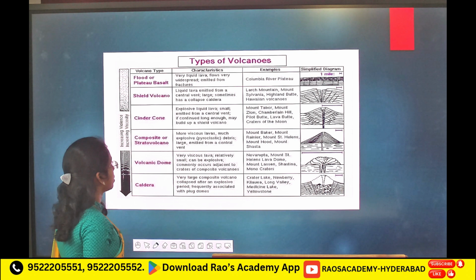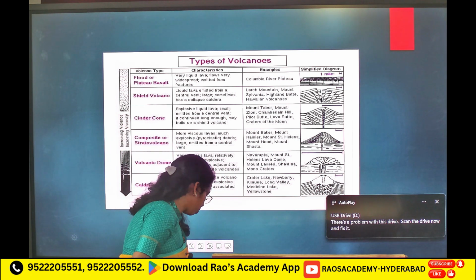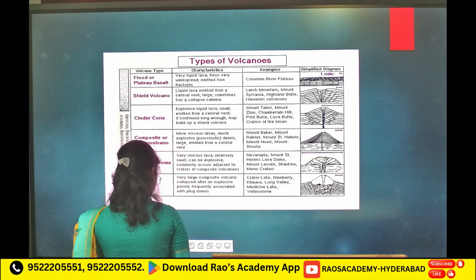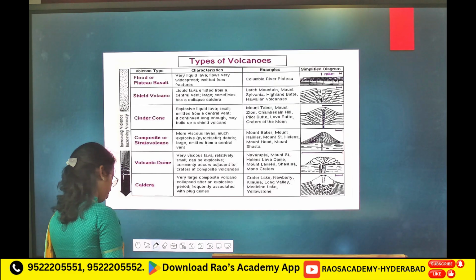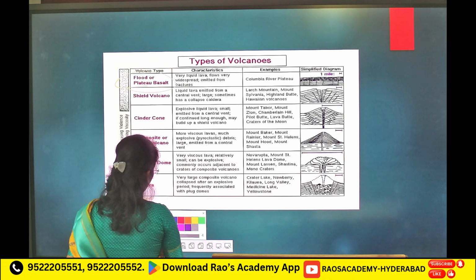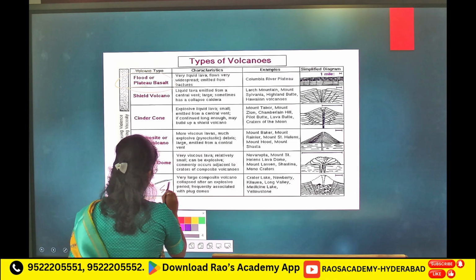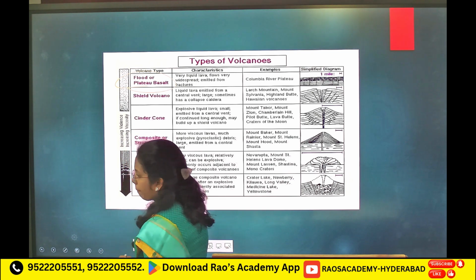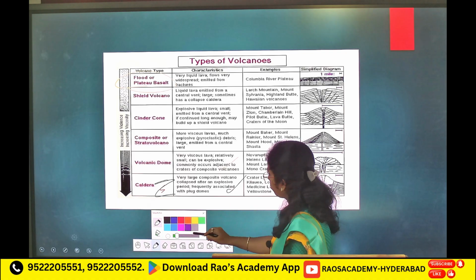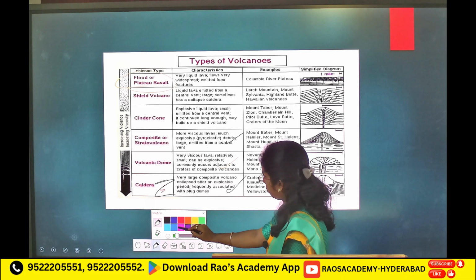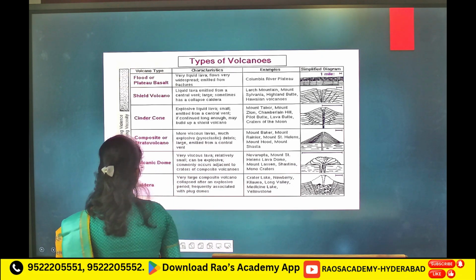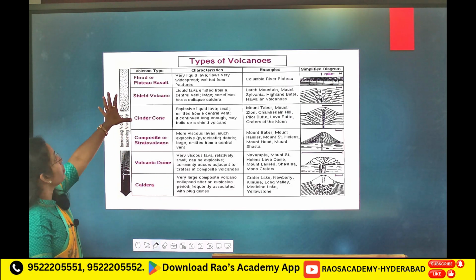Now, types of volcanoes. First, flood or plateau basalt.